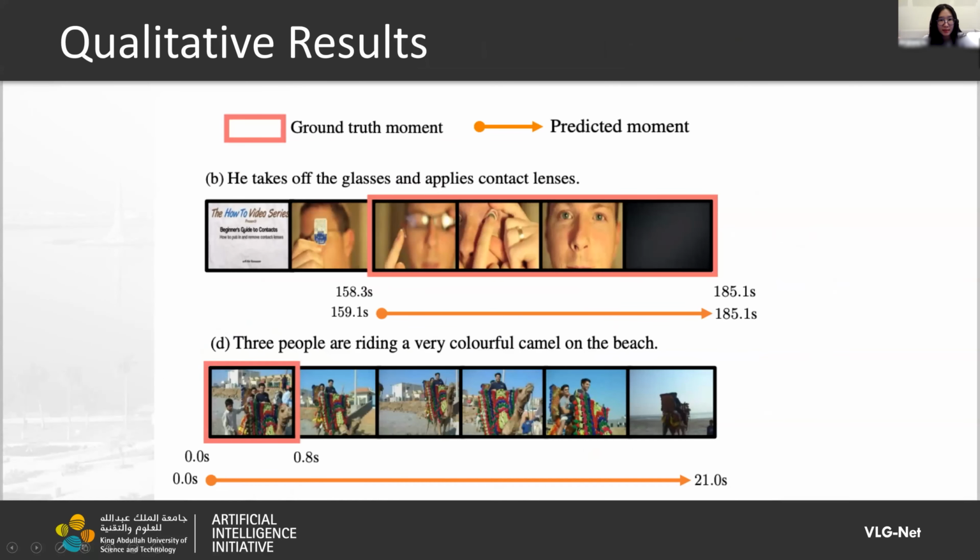Here is a bit more visualization for our VLGNet. Let's take a look at figure B. Given this query, our model can actually give a very close prediction compared to the ground truth moment. An interesting finding is that our VLGNet has the potential to give more reasonable predictions compared to the ground truth. In figure D, the camel riding behavior actually lasts for the whole video, so the ground truth is not that accurate. Instead, our VLGNet prediction matches with the facts.